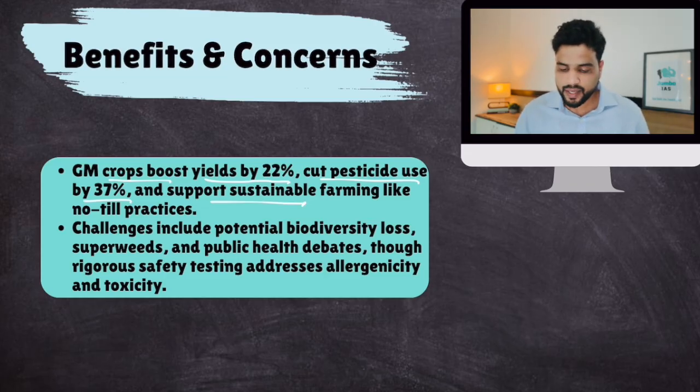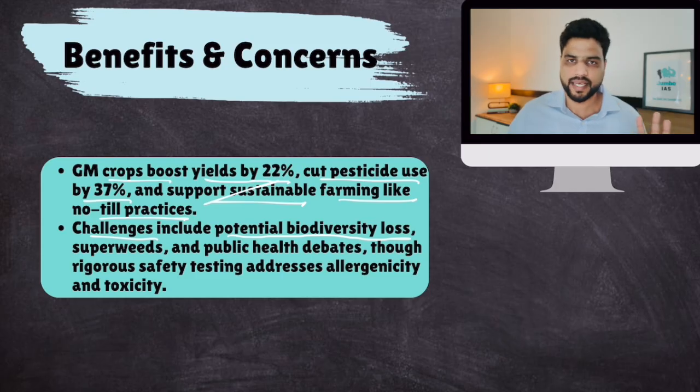They support sustainable farming like no-till practices, and no fertilizer requirement also. If you modify the DNA of the plant in such a way that there is not much requirement of fertilizers, pesticides, all of this is great. But there are certain challenges as well. Challenges include potential biodiversity loss. You see, BT cotton produces those enzymes which destroy pink bollworm insect, but it also destroys other bacteria, other insects also.